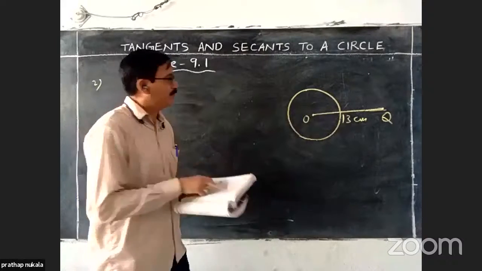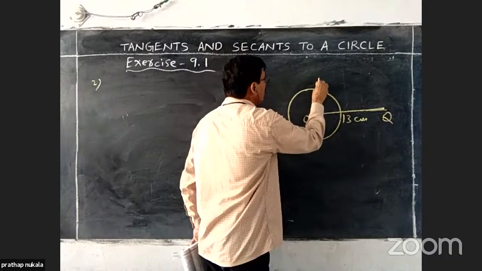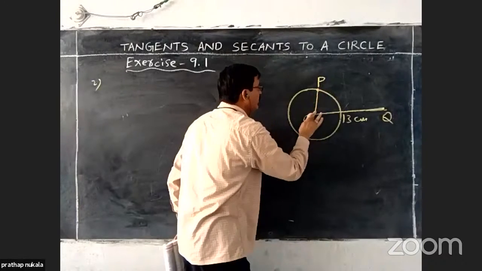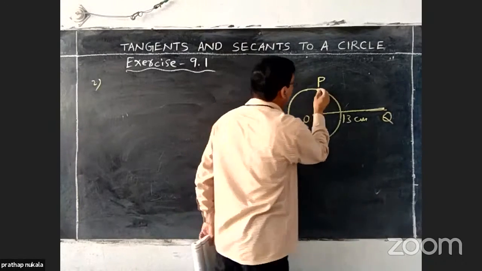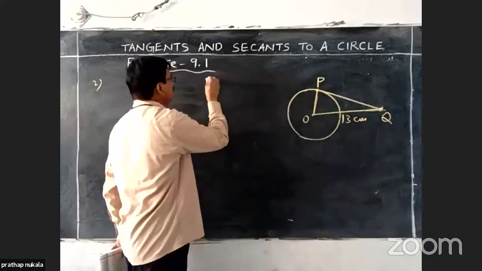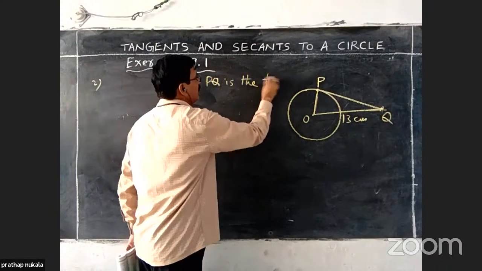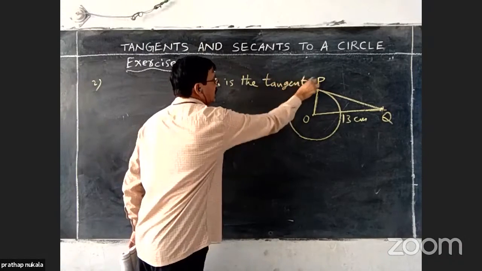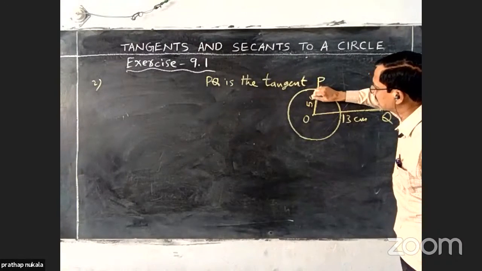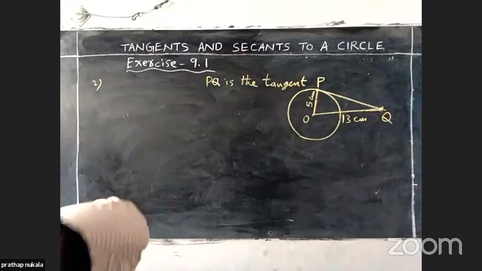Next, P of a circle. P will be here. P is a point on the circle. Now join OP, and join PQ. PQ is the tangent. OP equals 5 centimeters, given. A circle with radius 5 centimeters. Okay.